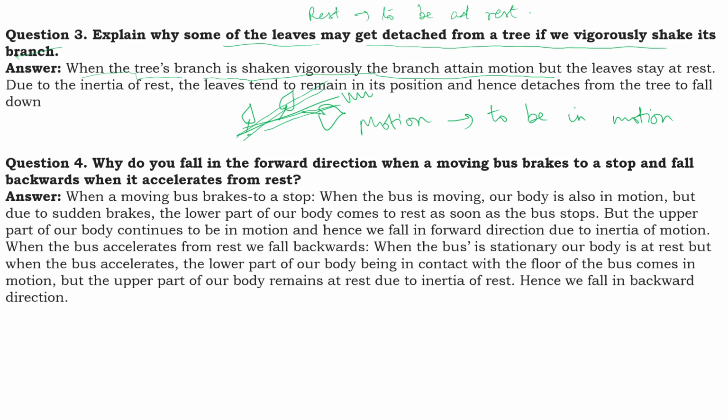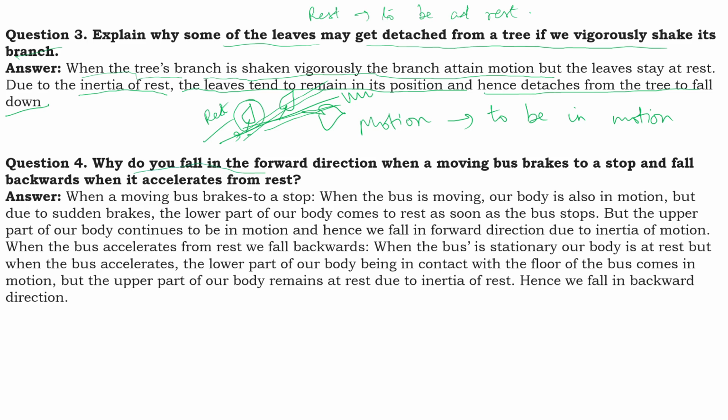So what happens? Due to the inertia of rest, the leaves were at rest. The leaves tend to remain in the position and hence detach from the tree to fall down. I applied the force on the branch. Branch started moving, but leaves were at rest and they want to be at rest because of the inertia of rest, and thus they fall.